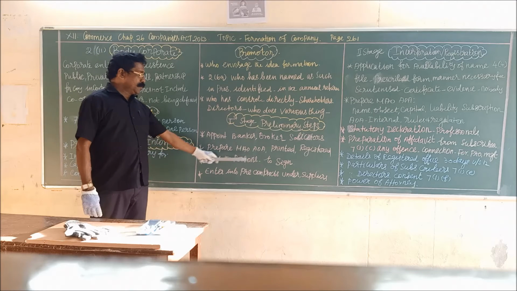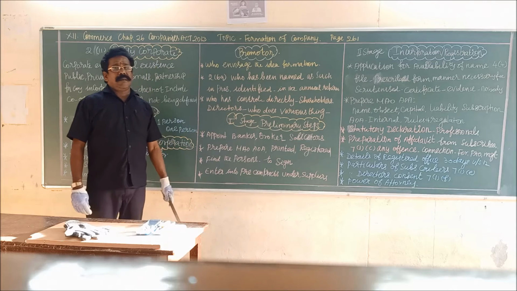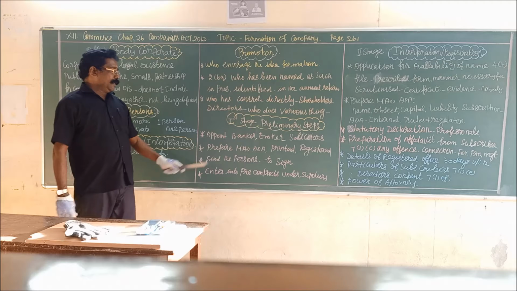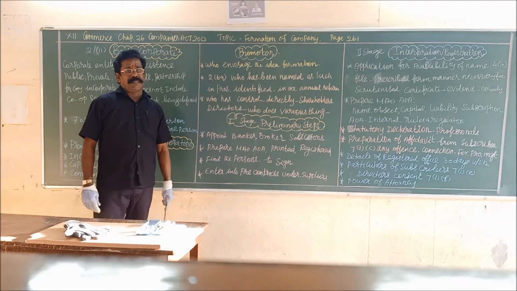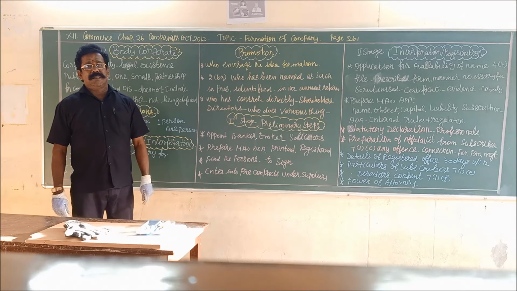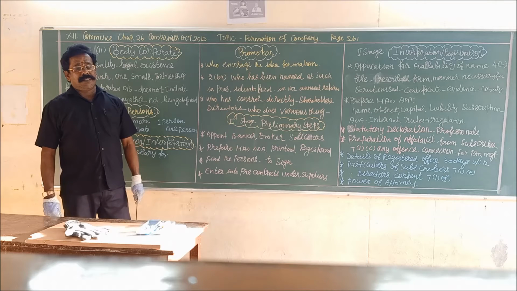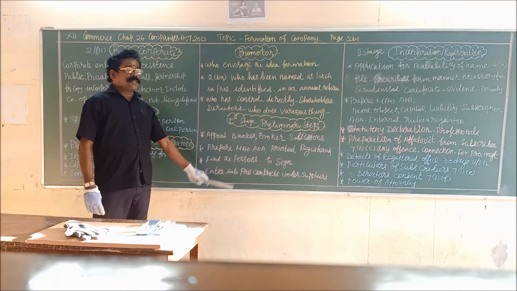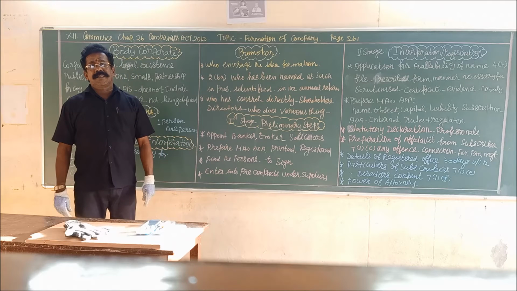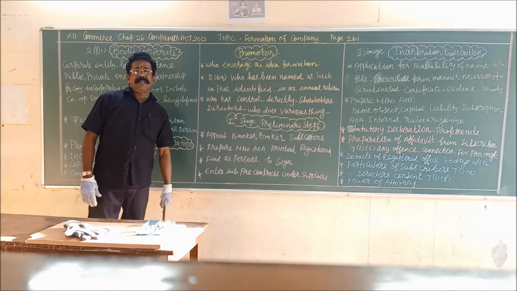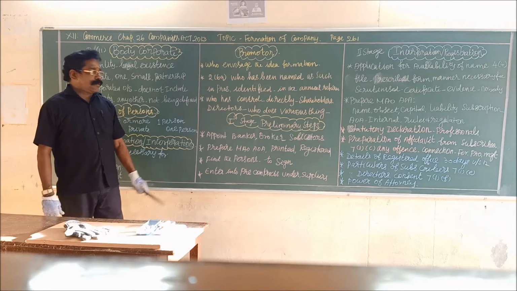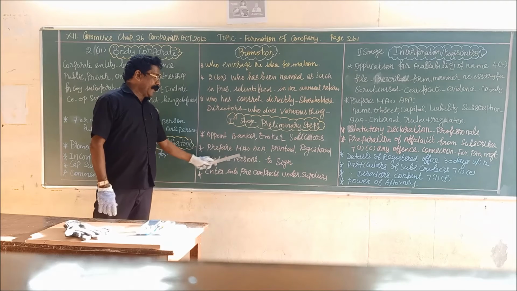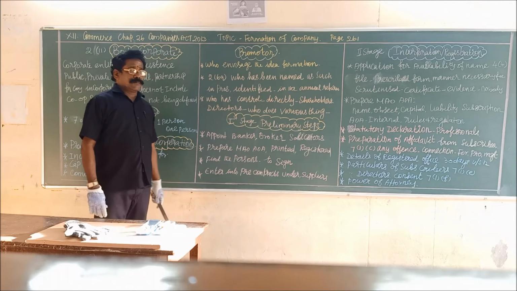Then find the persons to sign the memorandum and the articles. So 7 persons should sign the memorandum and the articles of association before they are registered with the Registrar of Companies. Those who sign the memorandum of association and the articles of association are called subscribers of the memorandum. So they have to sign the 2 documents.